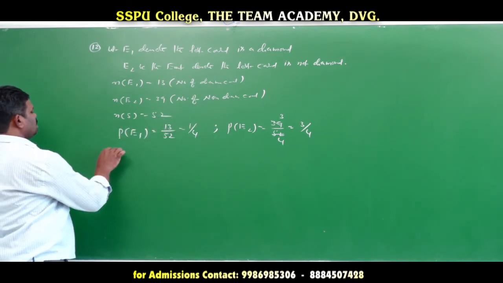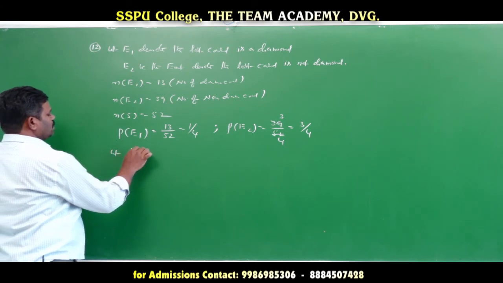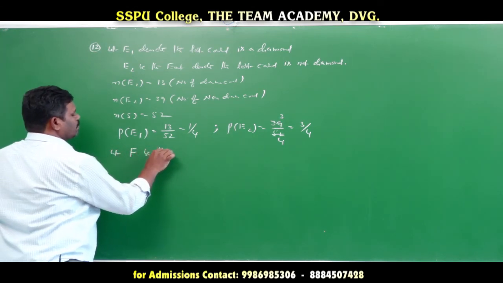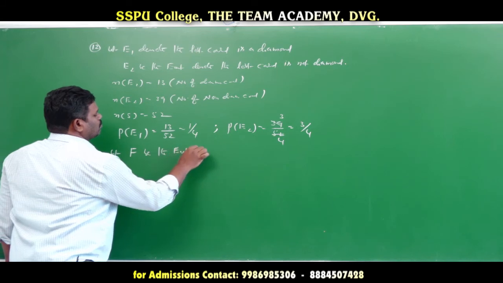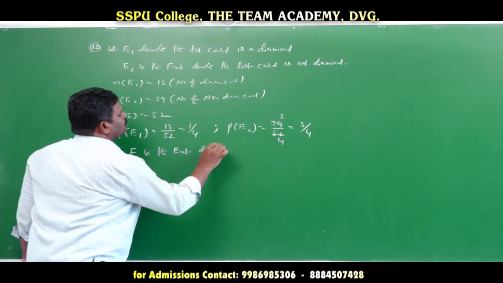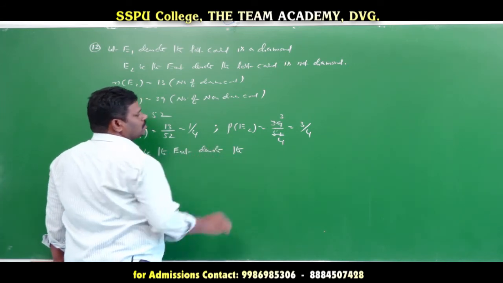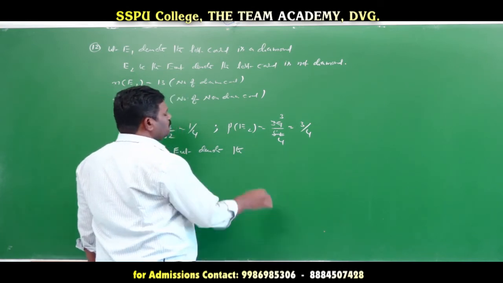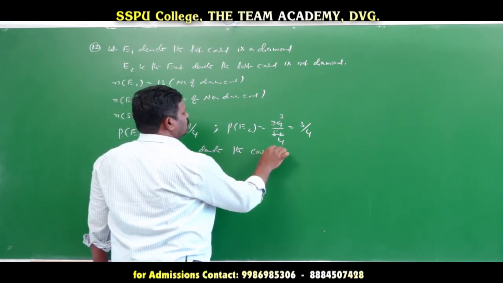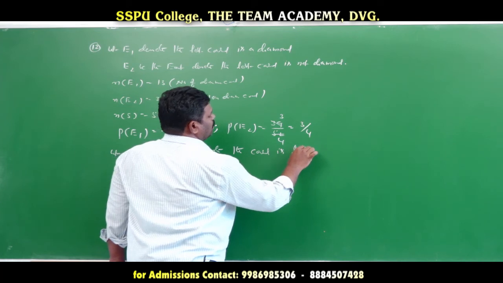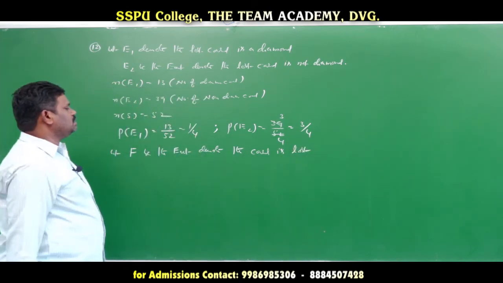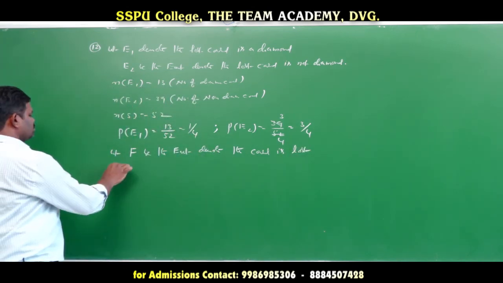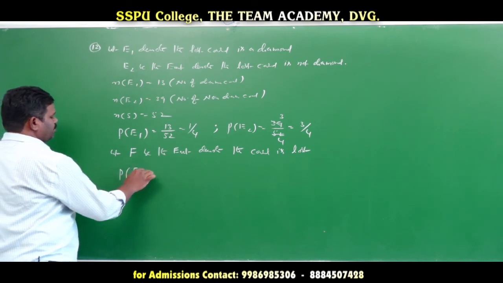Next what we have done here, let F be the event denote the card is lost, the card is lost, okay. Now one card we are missing, the card is lost. Then what we have done, probability of F divides E1.